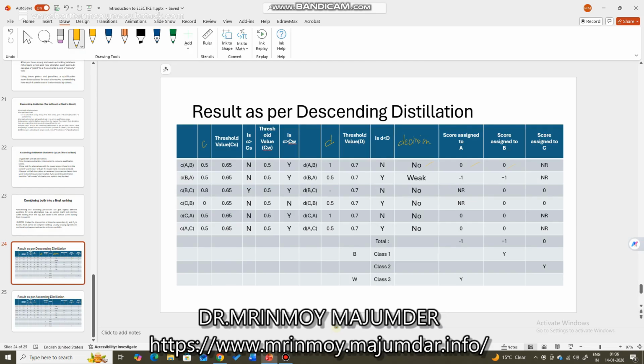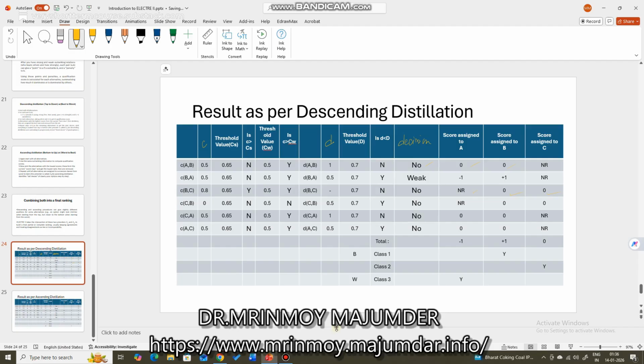So that is why +1 is assigned to B and -1 to A. For all other cases, we assign zeros because there is no outranking between the alternatives for these comparisons. For example, B and C, no outranking, so A is not required, but for B and C we have given 0. No outranking means zero.